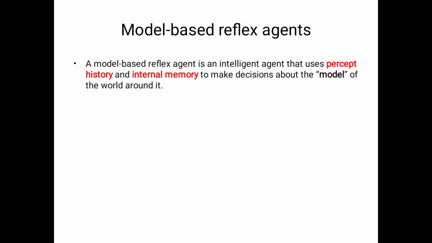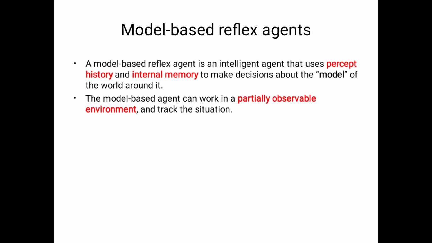Here it makes decisions based on the model of the world around it. The model-based agent can work in a partially observable environment. That's why, for the remaining observation, it needs the history and internal memory. With the help of the history and internal memory, the model-based reflex agents work.